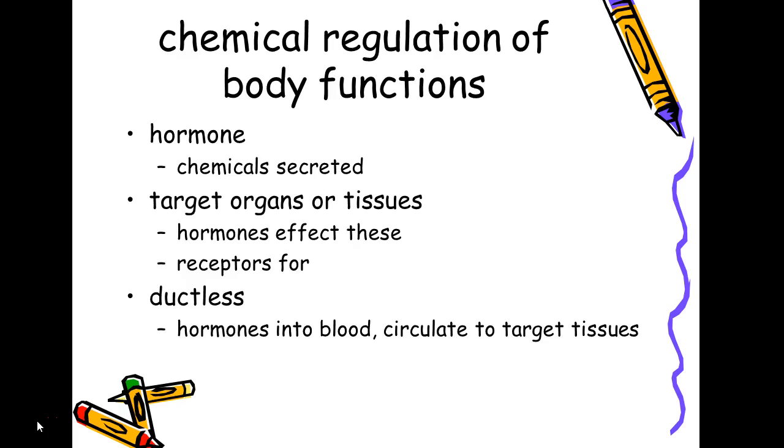The endocrine system is ductless, so these hormones are in the blood and they circulate around to the target tissues. So here again, if a tissue or a cell doesn't have a receptor for it, the hormone does not affect that cell. So like I said, these hormones are teamed up with specific receptors.